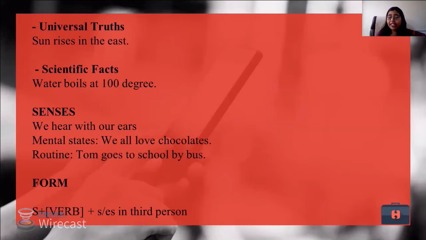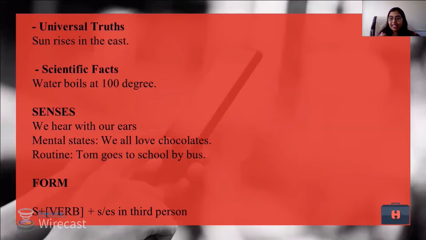So to avoid confusions or discrepancies, we have to learn them and try using them every day. Now, generally, simple present tense takes up a formula wherein subject plus verb plus s. So how does it form? Now, subject as in Tom, because he is the hero of the sentence. The sentence talks about Tom.